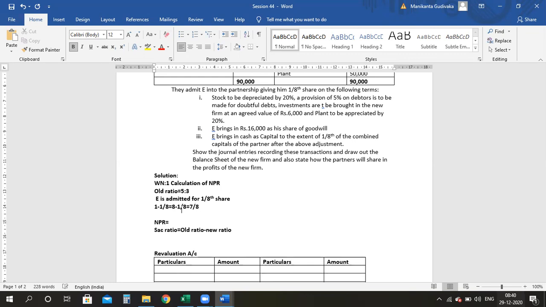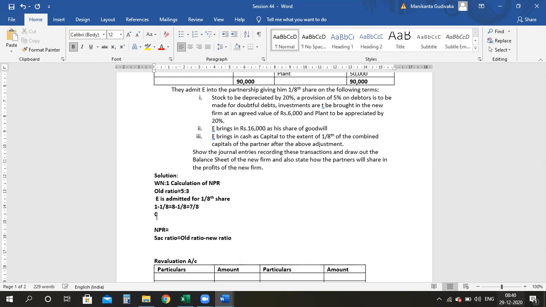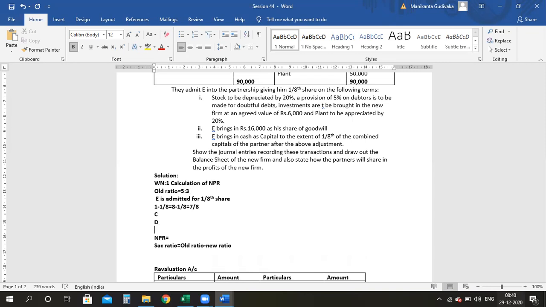So in the 7/8, I need to give a share to C and to D. And E is anyway the new partner. So for C, earlier his share was how much? 5/8 into, now the share I have to give in 7/8. So please calculate. It is 35/64.